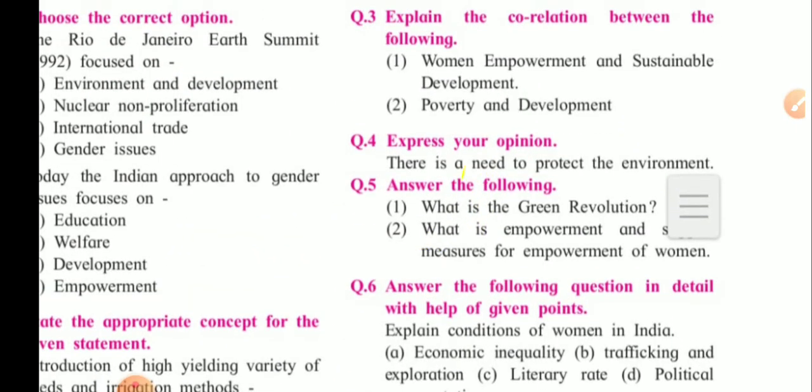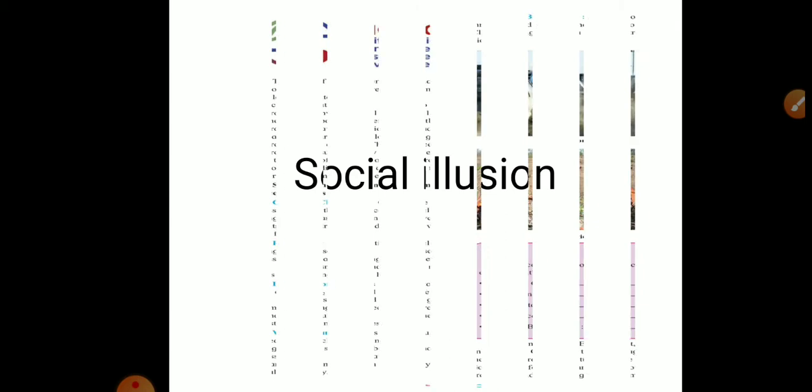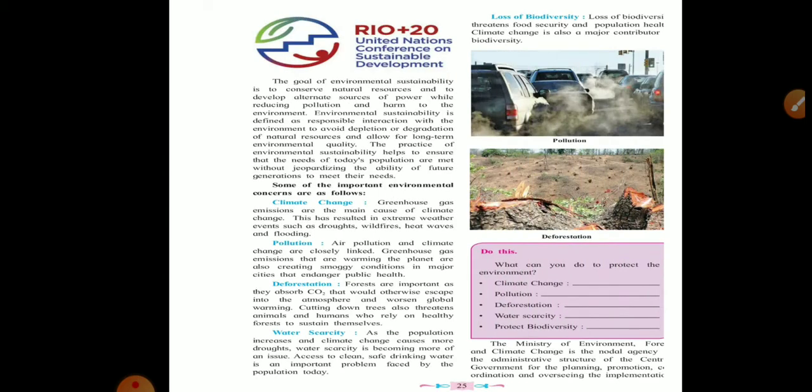Poverty and development. Let's see the correlation between poverty and development. Here the last line is equality as a question of social. Here this is a continuation. Social exclusion is the last sentence, last word of this slide. Now we'll move towards the next part, poverty and development. Let's see the answer.